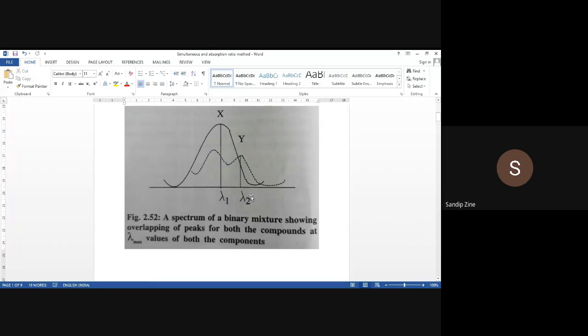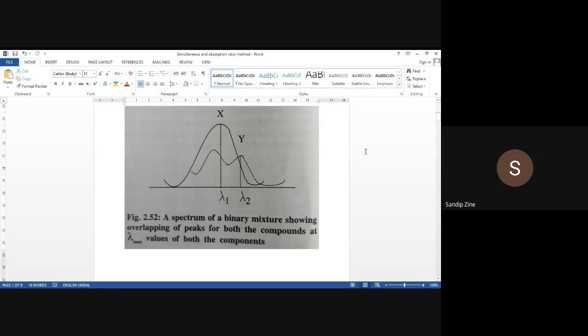Can you write down these two equations in your notebook? What will the equations be in terms of the net absorbance at wavelength 1 and wavelength 2?